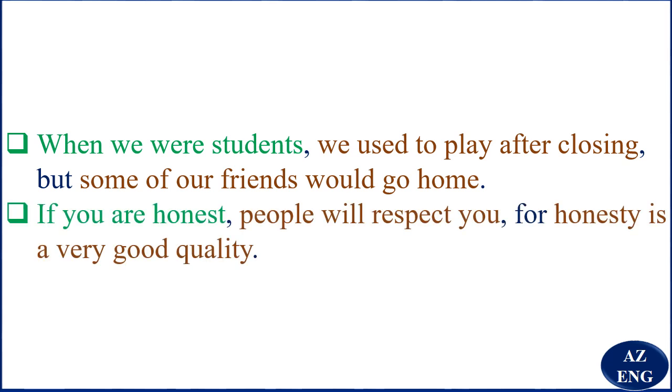If you are honest, people will respect you, for honesty is a very good quality. So "if you are honest" is a dependent clause, "people will respect you" is an independent clause. "For" is a coordinating conjunction. "Honesty is a very good quality" is an independent clause. So we say this is a compound complex sentence. I hope the topic is not difficult.